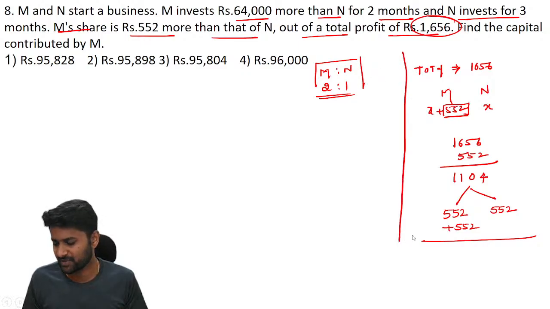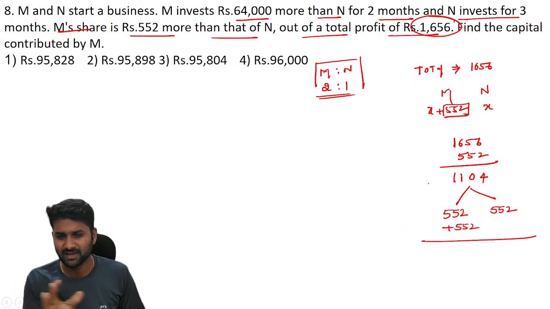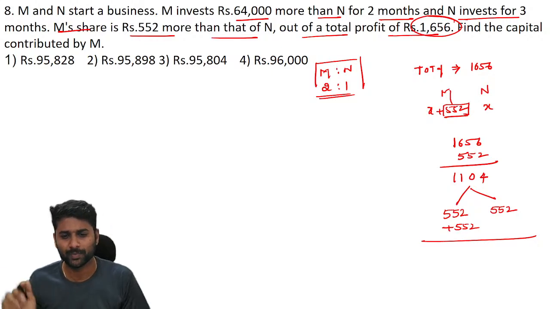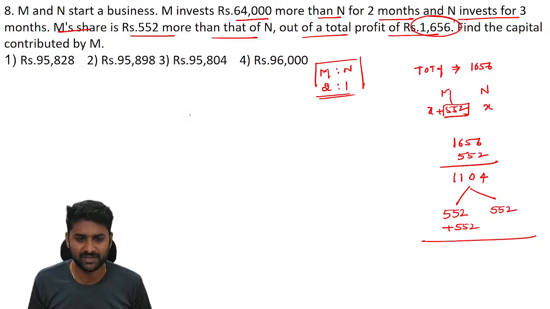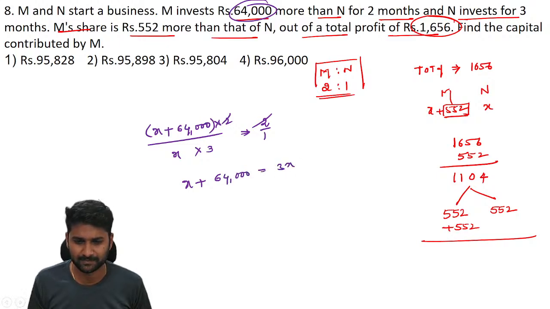Don't go with these long simplifications. For understanding purposes only, I am taking each and every step. But if you divide 1656 into three parts, each is 552. Two parts we have to pay M and one part we have to pay N. Let's understand the M by N investment. M's investment is 64,000 more than N. So here X plus 64,000 is M and X is N, and M was in the business for 3 months, N for 2. If you go through the simplification, the ratio of the profits is 2 is to 1. So X plus 64,000 is equal to 3X.